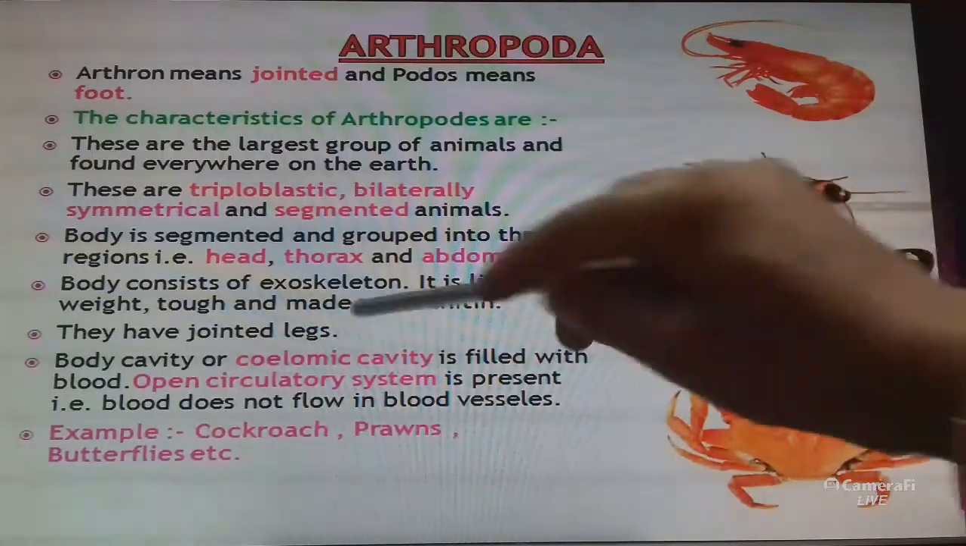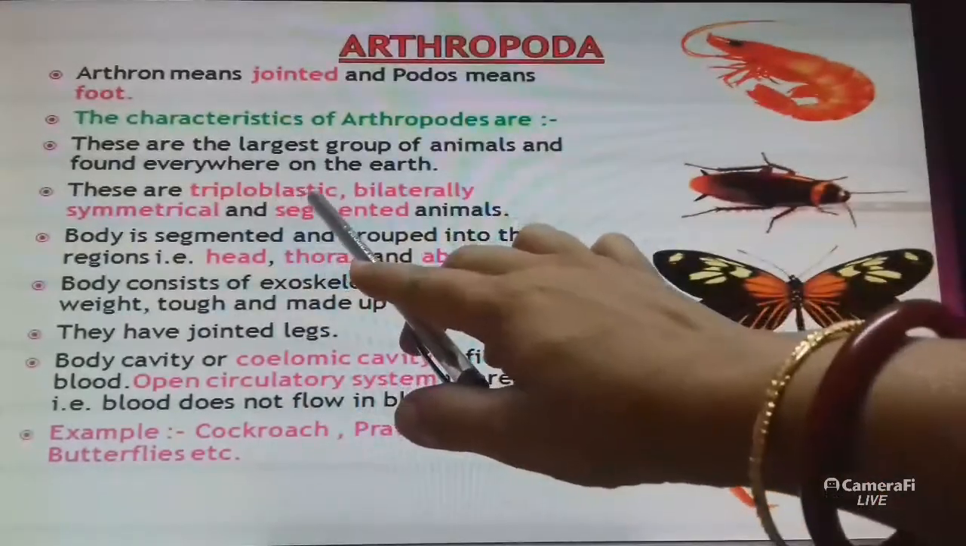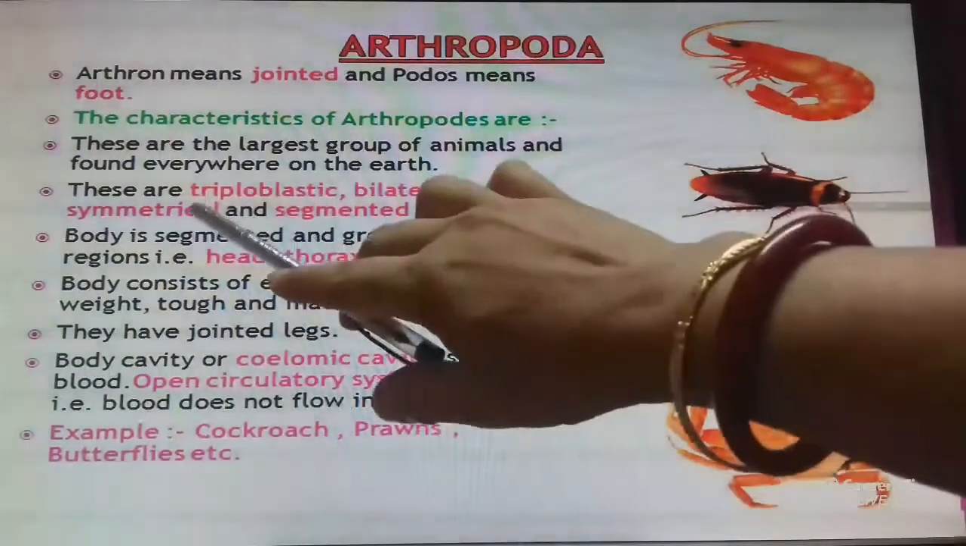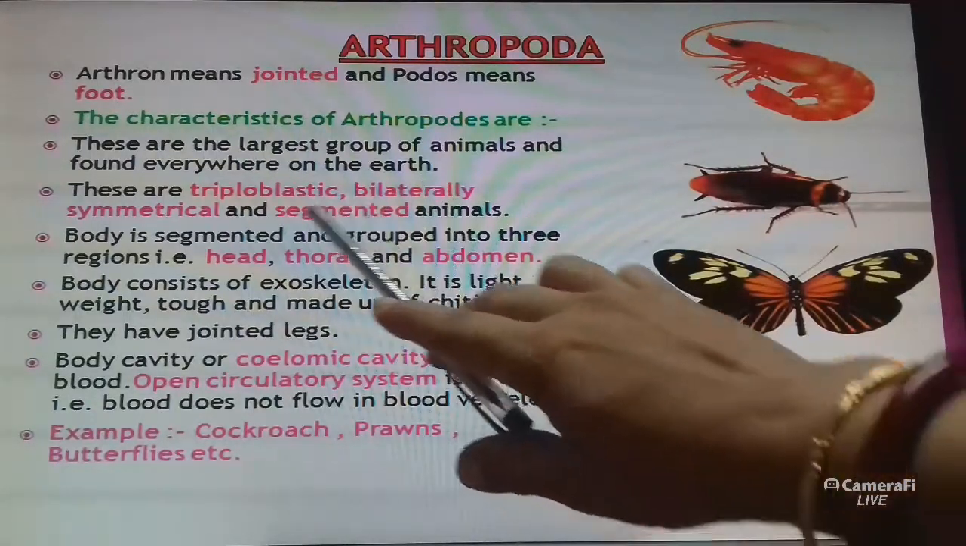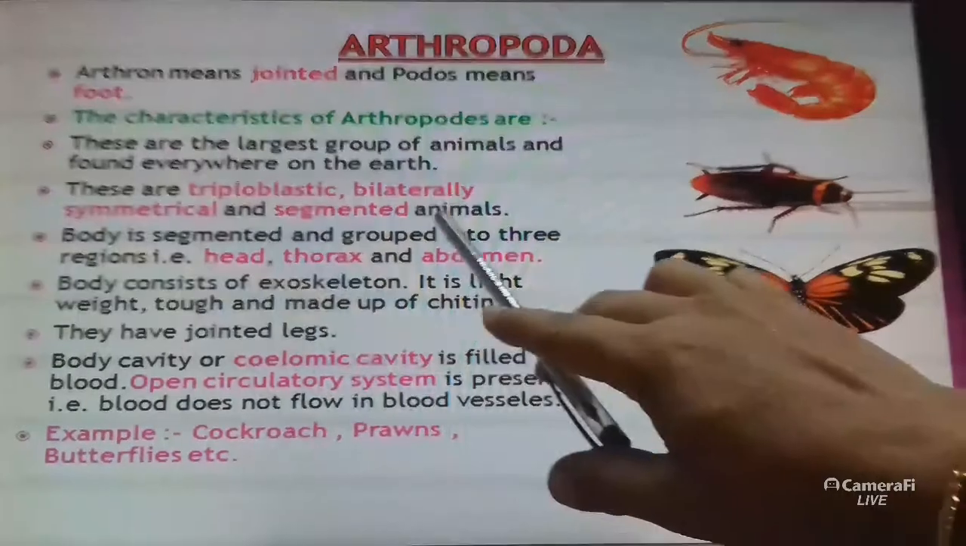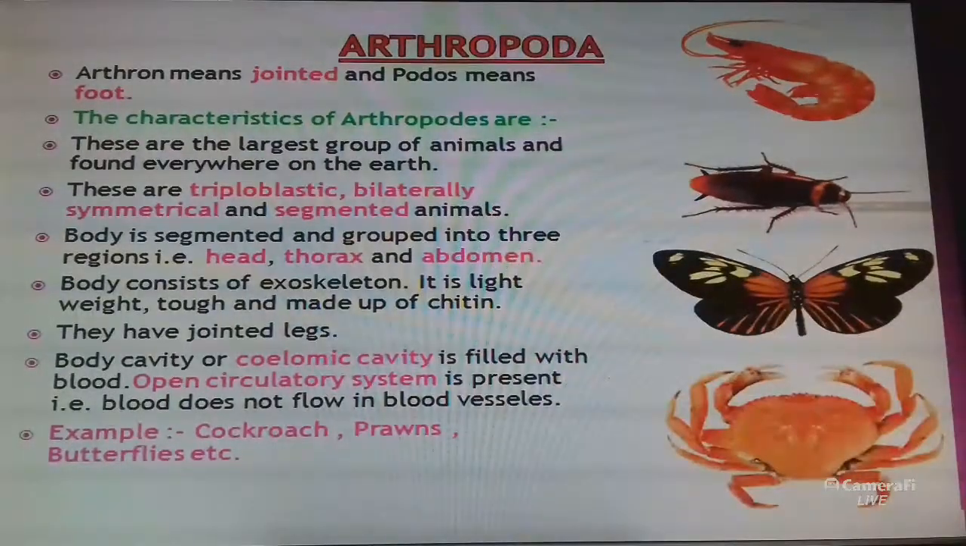These are also triploblastic. Triploblastic means three layers of cells are there. Bilaterally symmetrical: the body is divided equally into two halves, left half and right half, with the same design, and segmented animals. The body is segmented and grouped into three regions: head, thorax and abdomen.